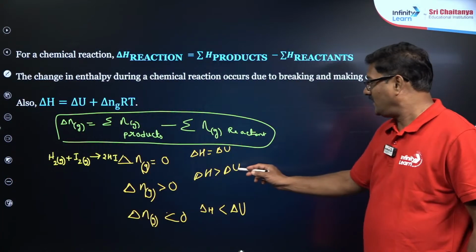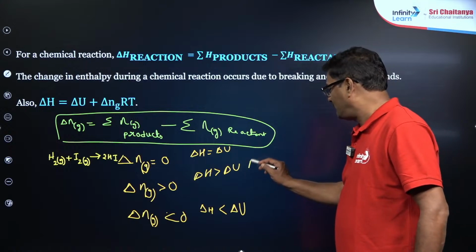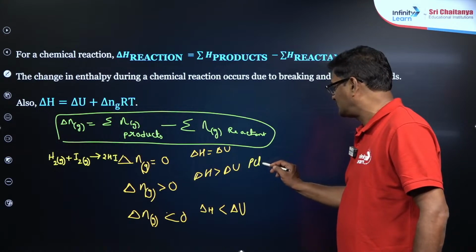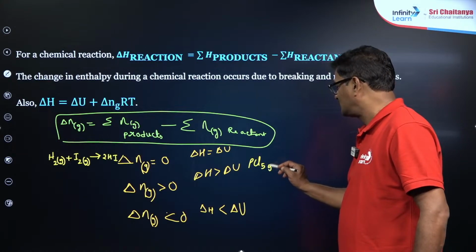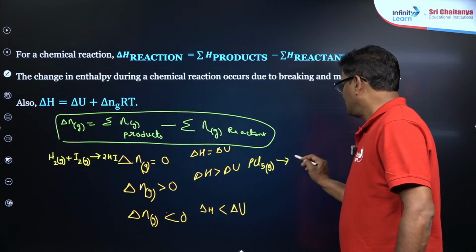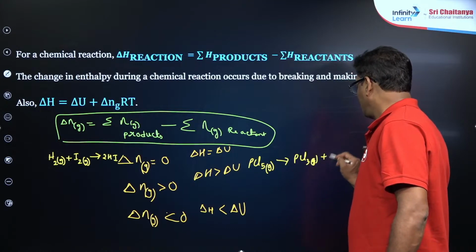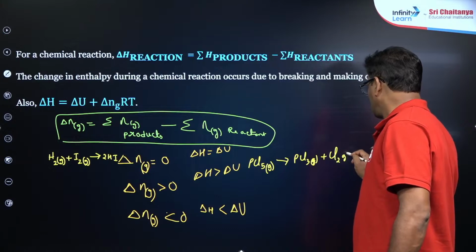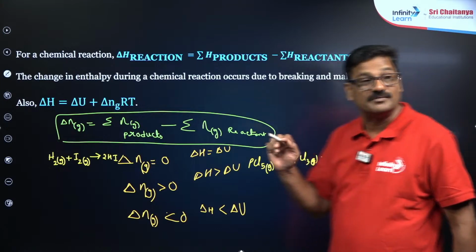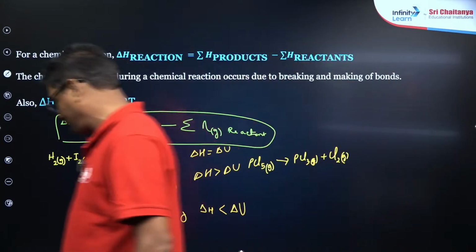And delta N greater than 0. PCl5 decomposes, which is in the gaseous state, gives rise to PCl3, which is in the gaseous state, plus Cl2, which is in the gaseous state. Delta N is going to be plus 1 होना चाहिए.